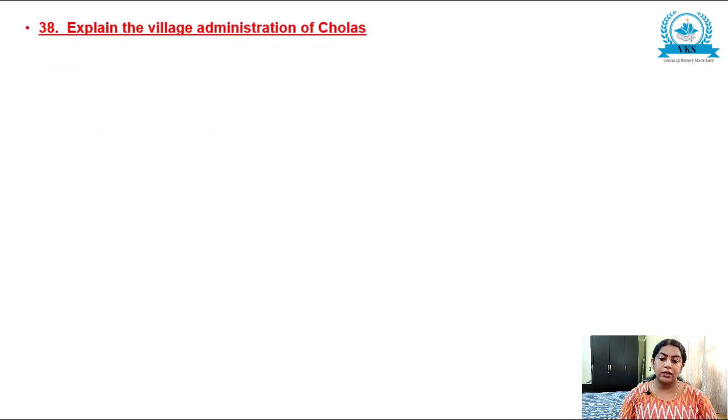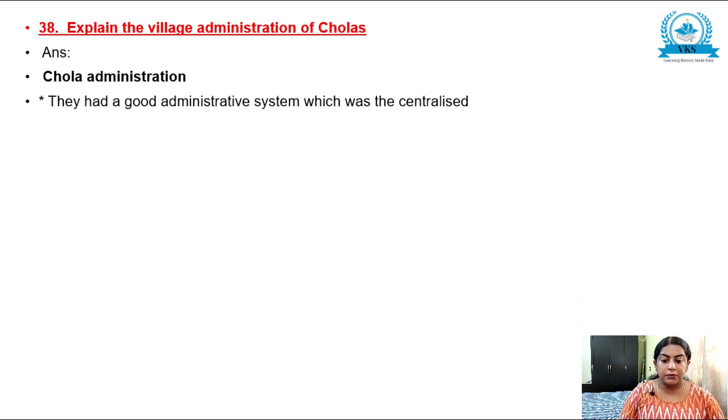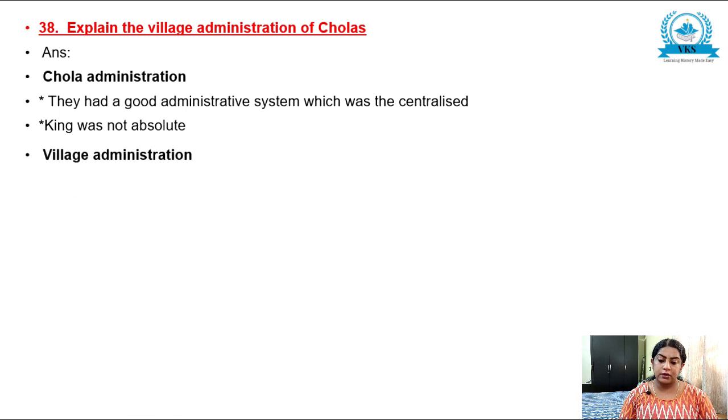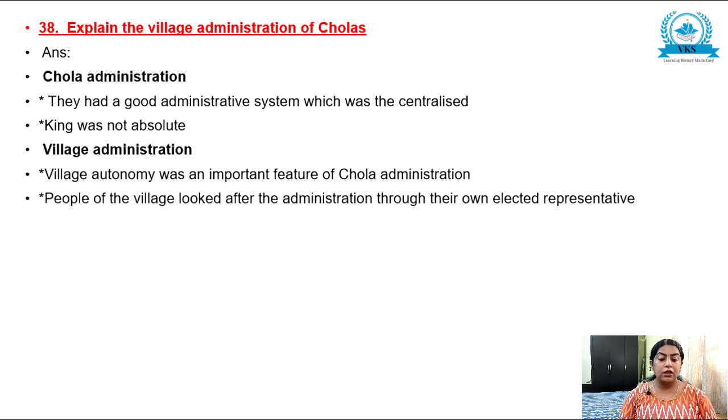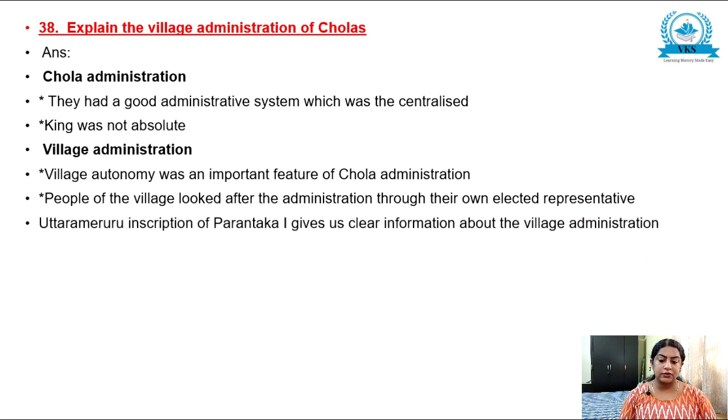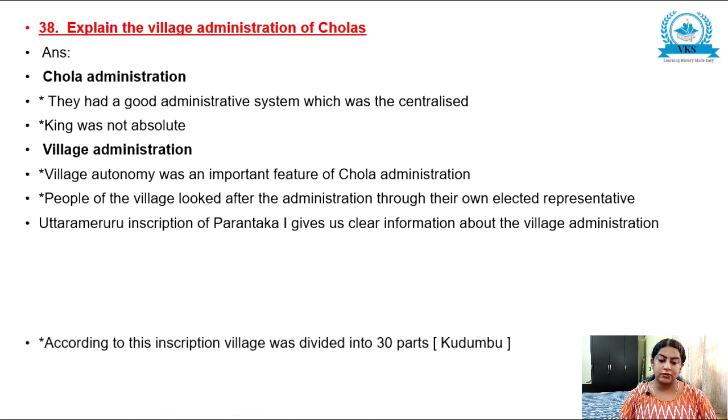Now the next question, explain the village administration of Cholas. The Chola village administration, so they had a very good system of administration which was centralized. King was not absolute. Now regarding village administration, village autonomy was an important feature of Chola administration. People of the village looked after the administration through their elected representatives. Uttaramerur inscription of Parantaka 1 gives us clear information about the village administration.